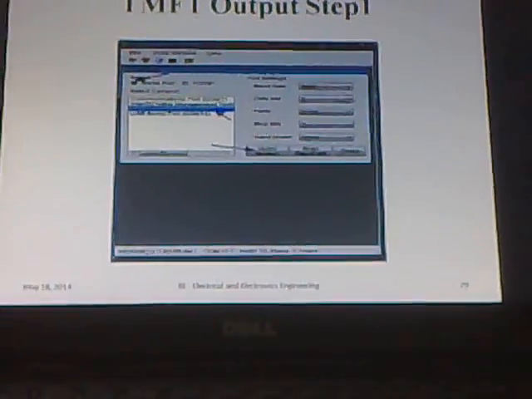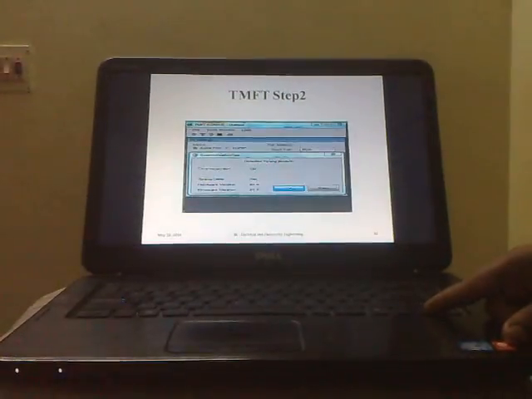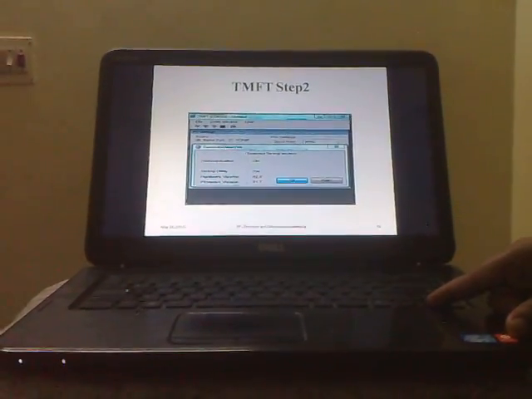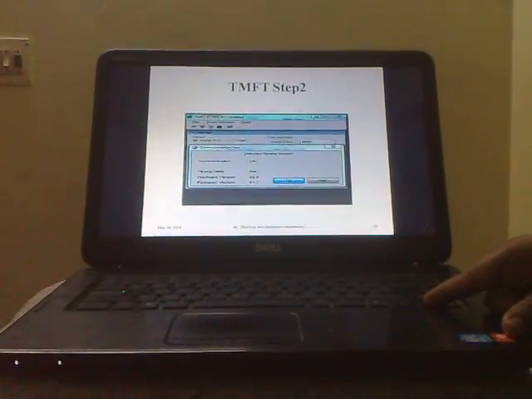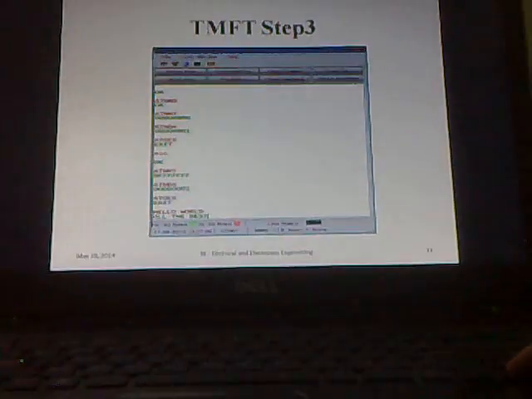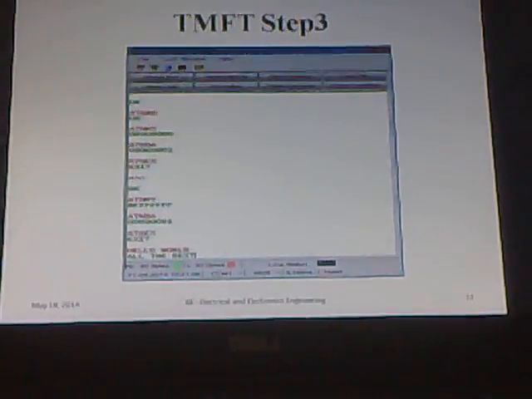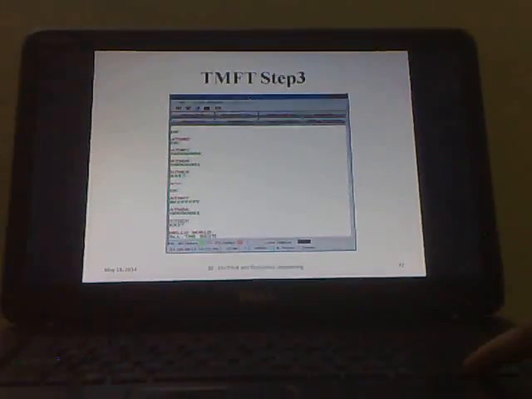This is the TMFT output step 1. Here this is checking the COM port, and this one is detection of the Tarang modem. Once we connect with the system, the detection process takes place. And next we can assign the destination address as well as channels. These are the AT commands we used.